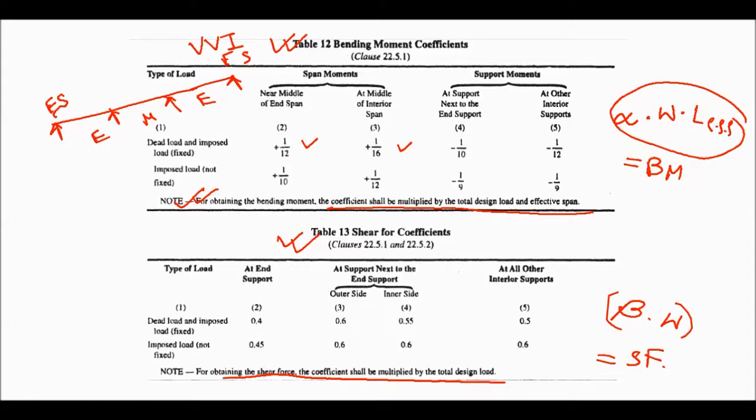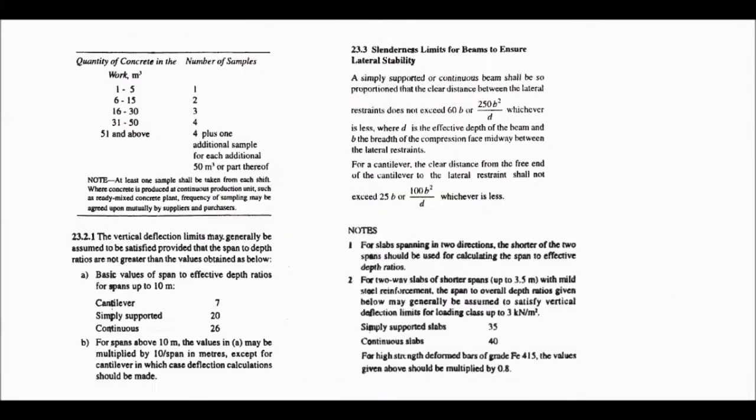Next, quantity of concrete in work, number of samples. Okay, so if the quantity is 1 to 5 meter cube, number of samples 1; 6 to 15, number of samples 2; 16 to 30, number of samples 3; and 31 to 50, number of samples 4.